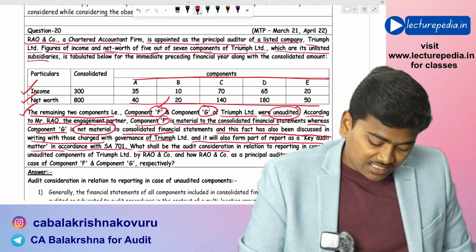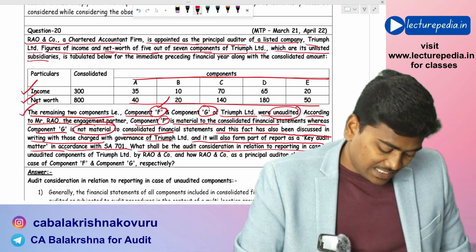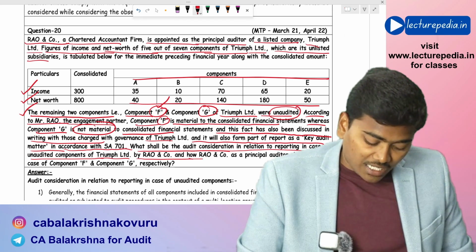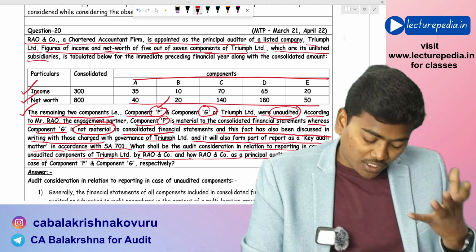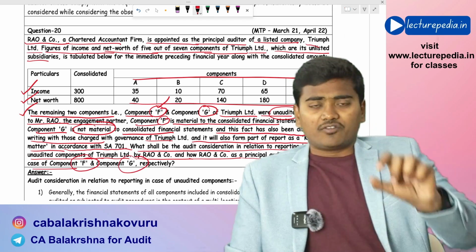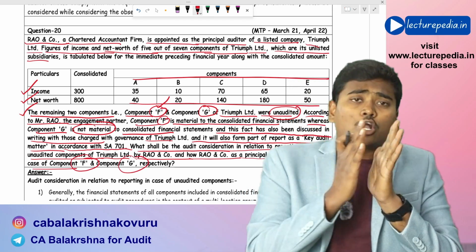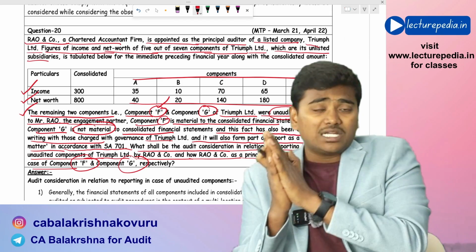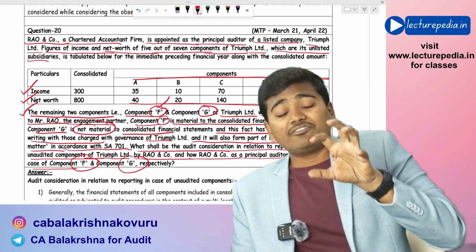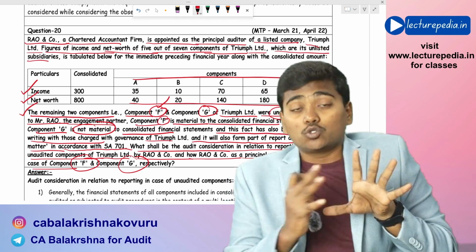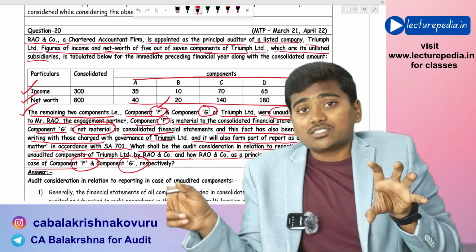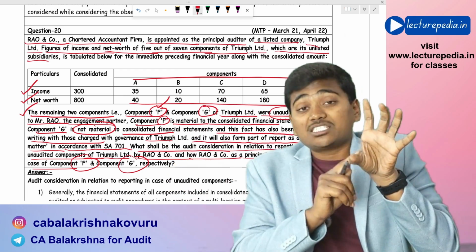What shall be the audit consideration in relation to the reporting in case of unaudited components of Triumph Limited by Rao and Co, and how should Rao and Co as principal auditor report in case of component F and component Z? First of all, component F and component Z are unaudited, and component F is material to the consolidated financial statements. If it is very much material, it must be audited.